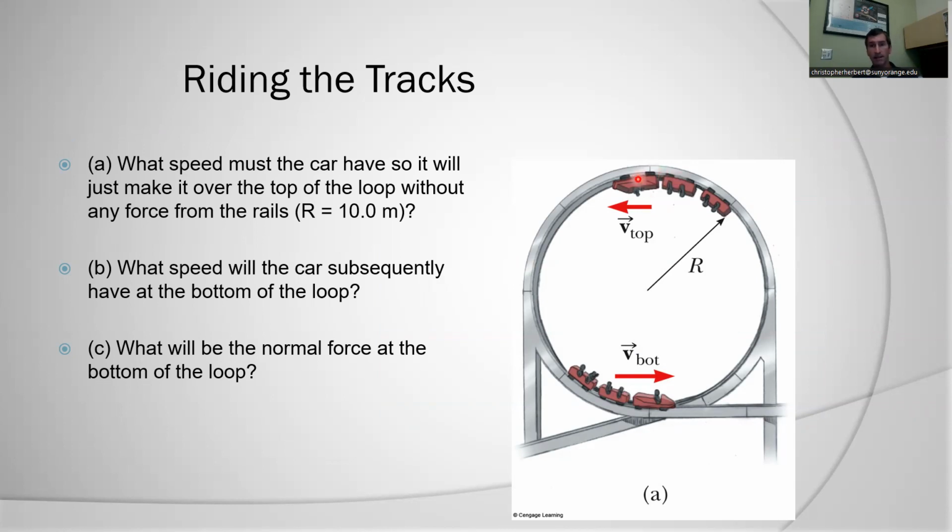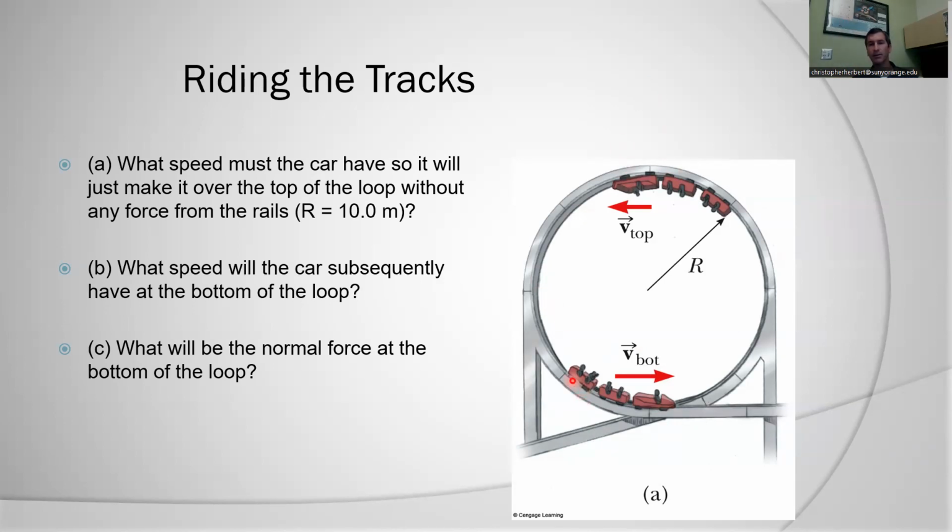That means that typically these rails create a normal force. Because the rails hold the roller coaster onto the track, that normal force can point to the center of the centripetal force, or they can point downward. So for instance, if gravity were really intense compared to the amount of added centripetal force I get from this, the normal force would actually have to hold the roller coaster up so it didn't fall.